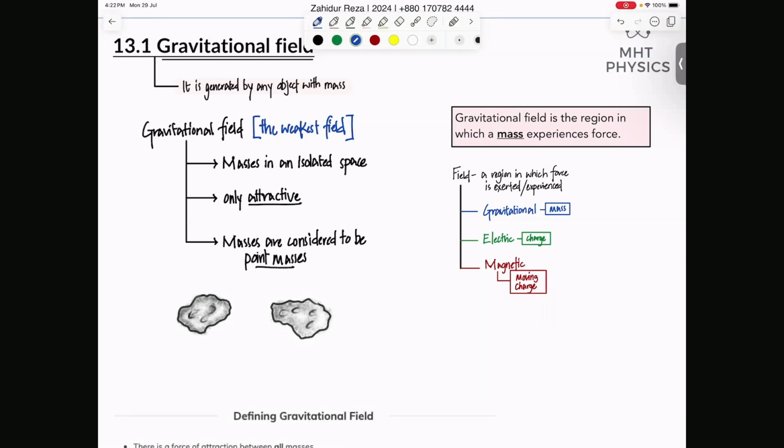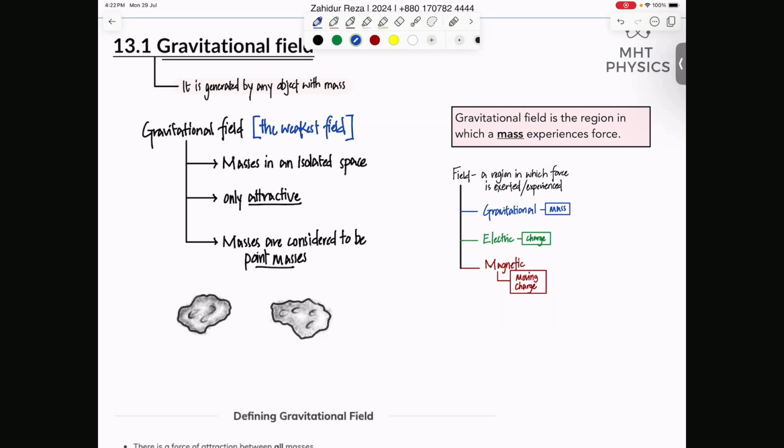And something the size of the Earth, 6.02 into 10 to the power 24 kilograms, that's the mass of the Earth. Something this big can only apply about 10 Newton on a 1 kg mass out there, like 9.81 Newton. So that's the force you apply when you just gently tap something with your hand. The amount of force you apply is the force that the entirety of Earth applies on a 1 kg mass. So it's very weak. It's the weakest field out there.